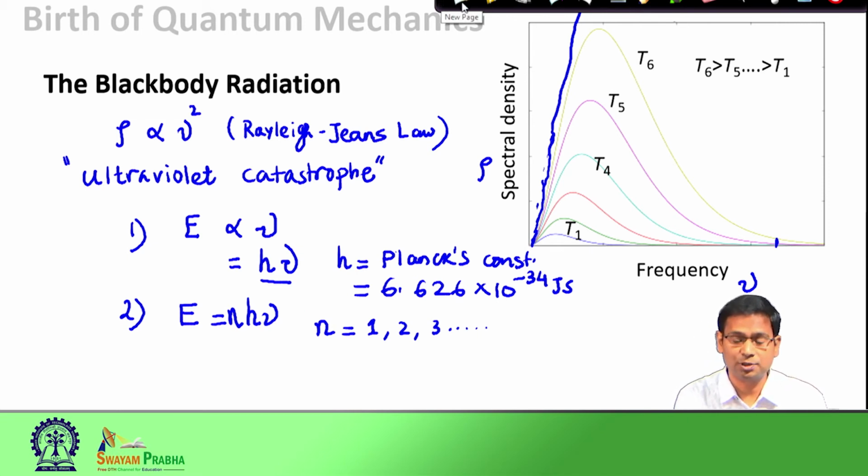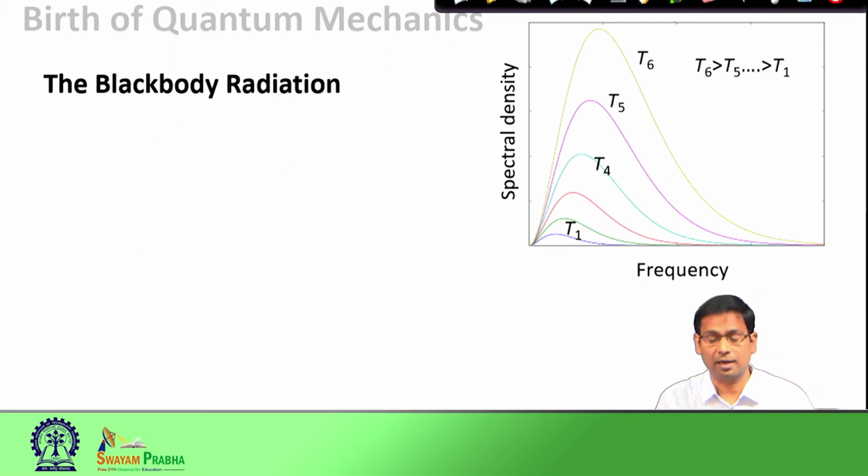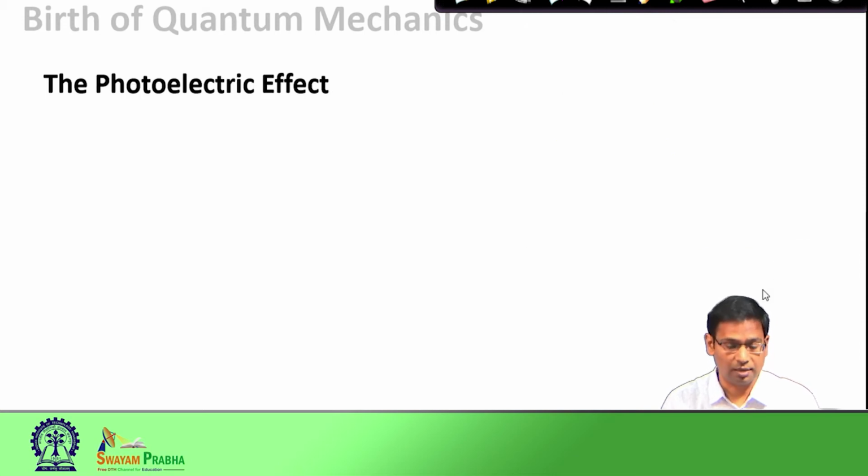How classical mechanics could not explain the experimental observations. The next example is the photoelectric effect. We know that when we shine light on a metal surface, beyond a point, when we provide enough energy to this metal, the metal will lose an electron, and this electron is called a photoelectron, and this effect is the photoelectric effect. And this electron that comes out of the metal, we can observe by connecting it through an electric circuit and looking at the current.